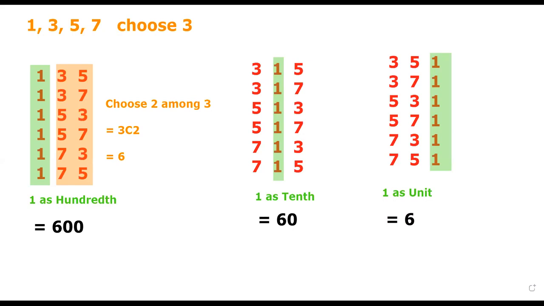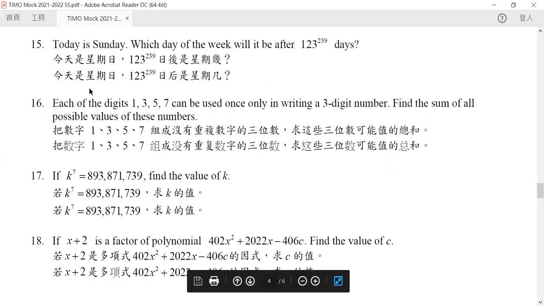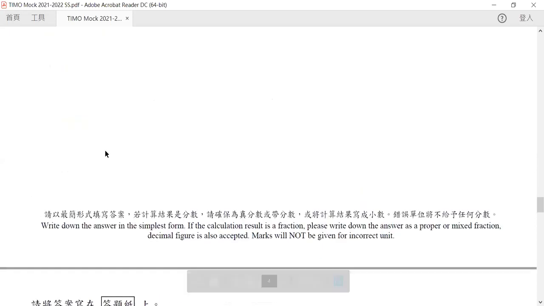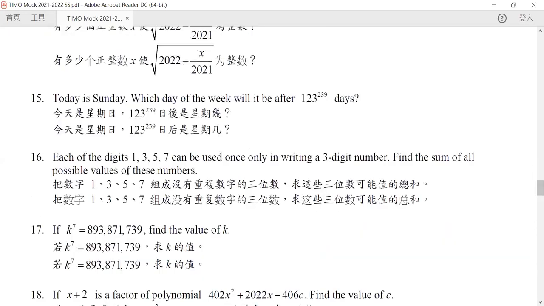If you apply the same logic to 3, 5, and 7, what you get is the following. Our number 1 will contribute 666. Our number 3 also contributes 666, but this time you need to multiply it by 3. So our 1 is 1 times 666 plus 3 times 666.